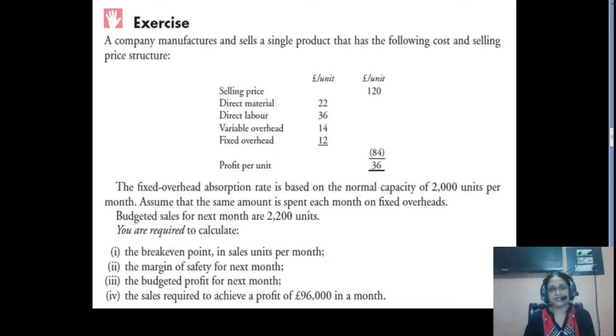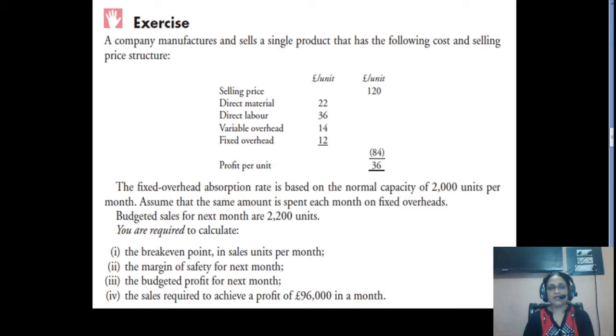Direct labor is 36 pounds per unit. Variable overhead is 14 pounds per unit. Fixed overhead is 12 pounds per unit. That gives a total cost of 84. After deducting total cost from revenue, the profit per unit would be 36 per unit.